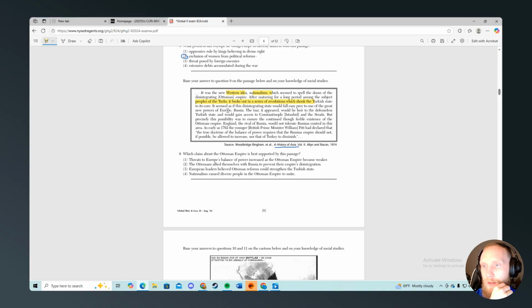It seemed that the disintegrating state would fall prey to one of the powers, Russia. The Tsar appeared to be the heir to the defeated Turkish state. So it basically was talking about how the British Prime Minister did not want Russia to take the Ottoman Empire.